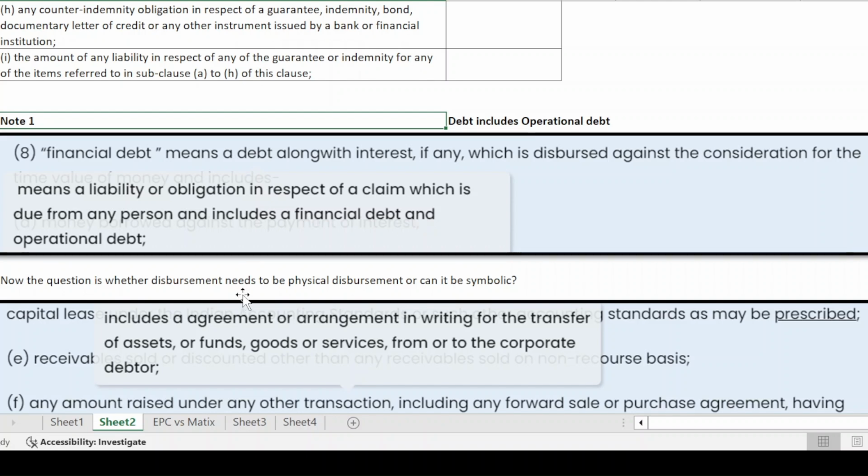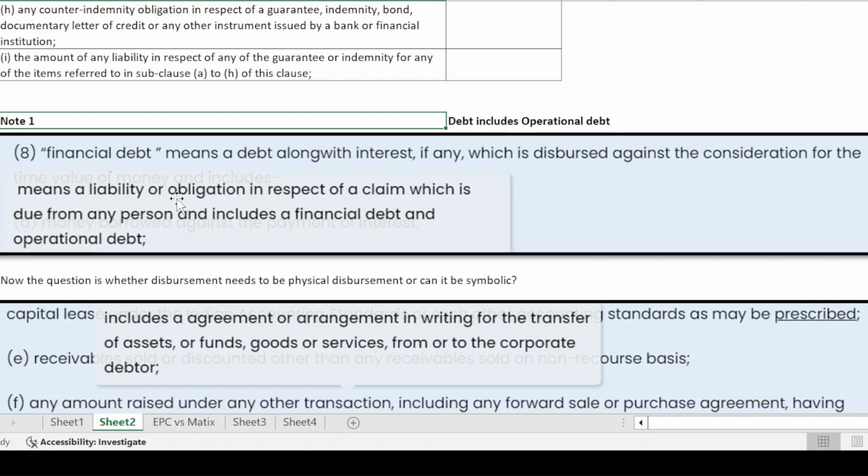Now, what is a debt exactly? Debt is a liability or an obligation in respect of a claim which is due from a person and includes a financial debt and an operational debt. Now, keep in mind that this is an operational debt because the money that was payable was in the nature of an EPC contract, which was for the provision of goods and services, and therefore would come under the application of operational debt. So it is very important to say that the debt here, even if it is an operational debt, can qualify if it is disbursed for a consideration of time value of money.